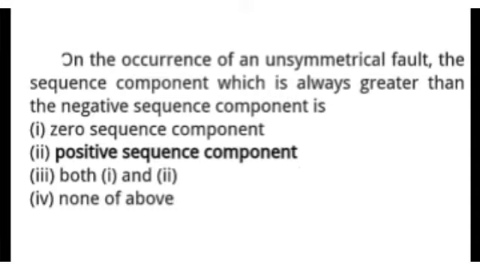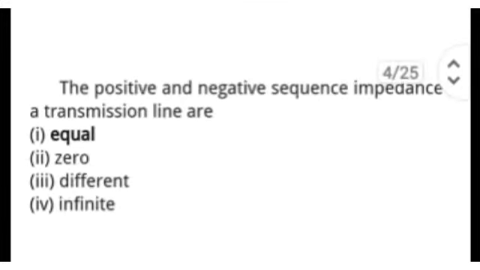Okay. Next question is, the positive and negative sequence impedance of a transmission line are, and options are equal, zero, different, and infinite. So the right answer is equal. Positive and negative sequence impedance of a transmission line are equal.